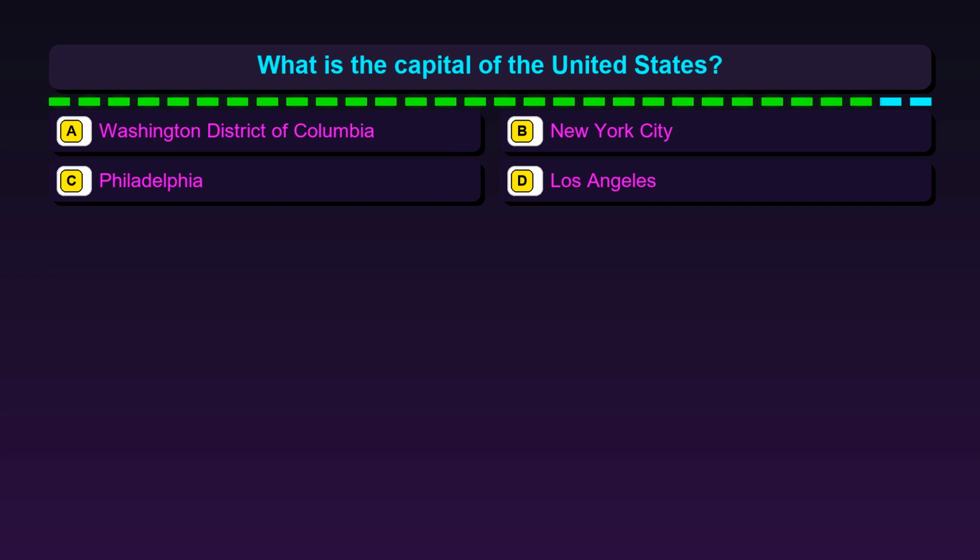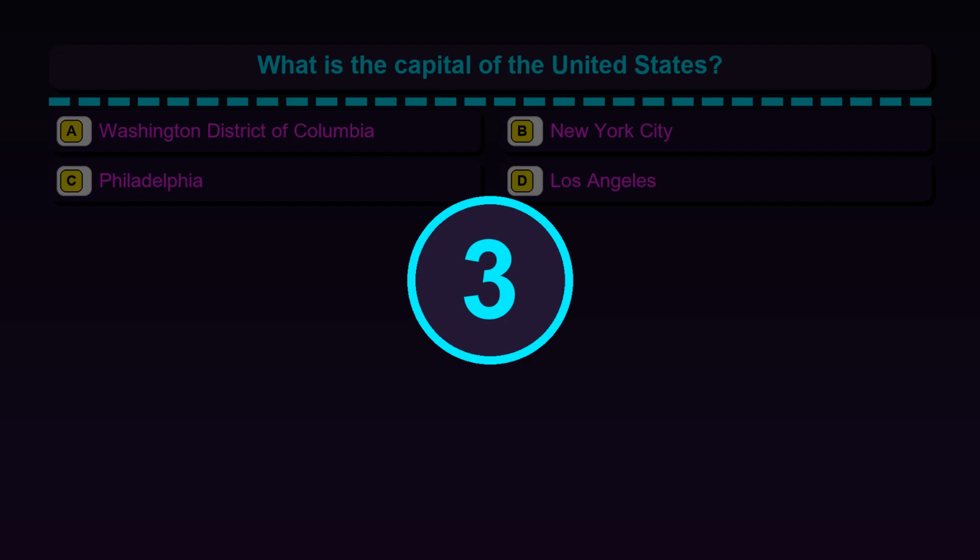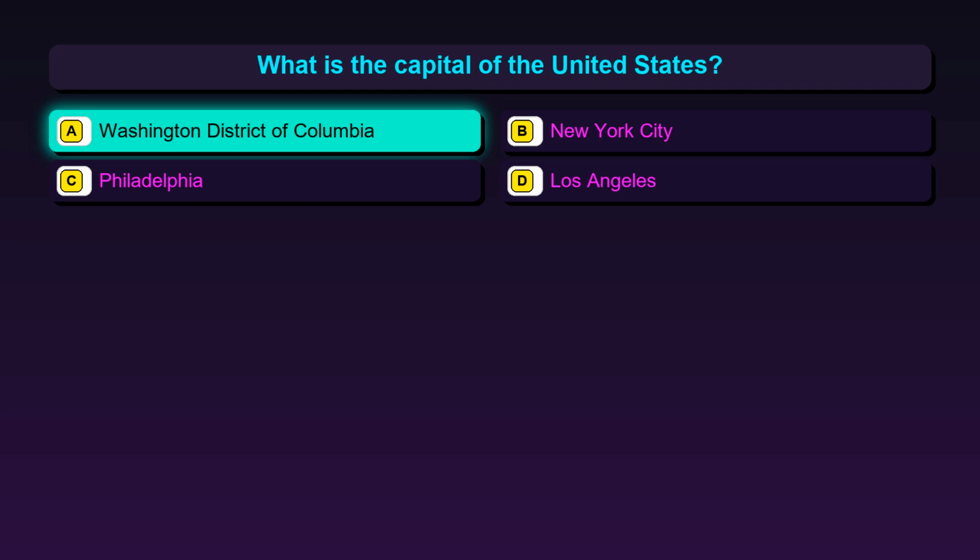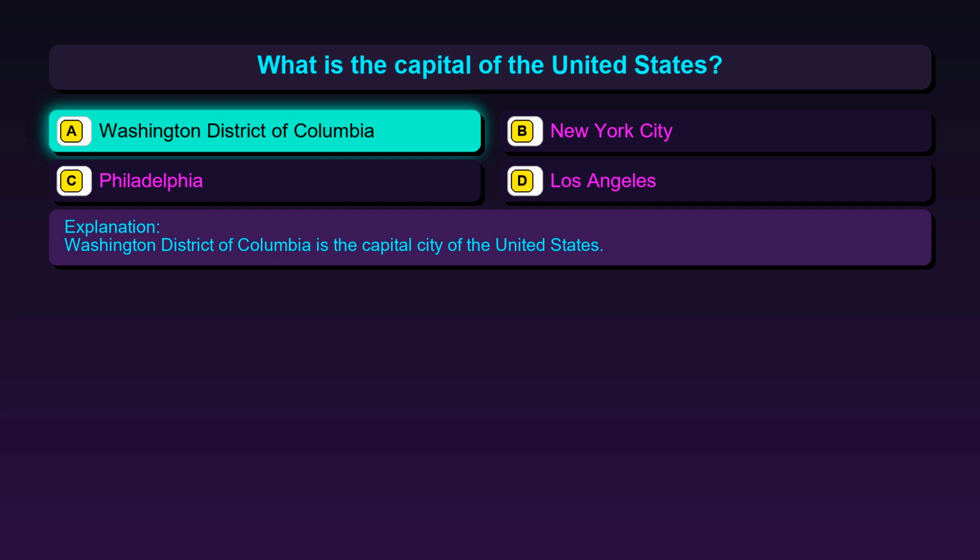Question 64. What is the capital of the United States? Option A, Washington District of Columbia, option B, New York City, option C, Philadelphia, option D, Los Angeles. The correct answer is option A, Washington District of Columbia. Washington District of Columbia is the capital city of the United States.